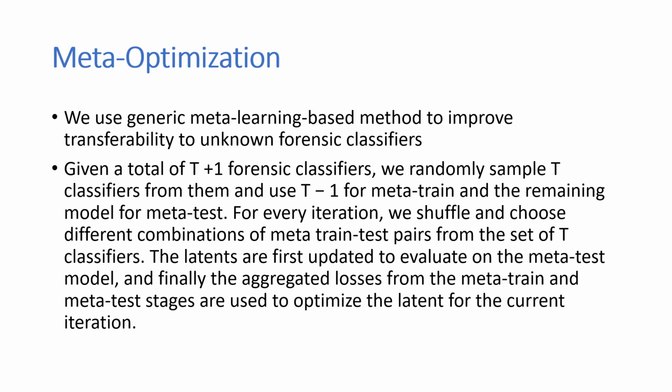For every iteration of our optimization, we shuffle and choose different combinations of the meta-train and test pairs from the set of t classifiers. The latents are first updated to evaluate on the meta-test model, and finally we aggregate losses from the meta-train and meta-test stages both to optimize our latents. This results in improved attack success rate against unknown face forensic classifier models.